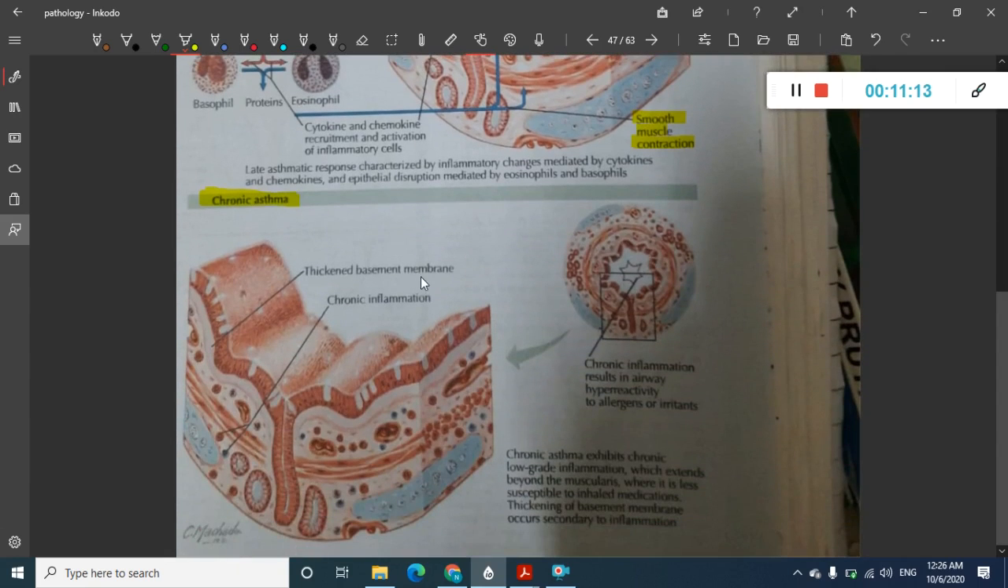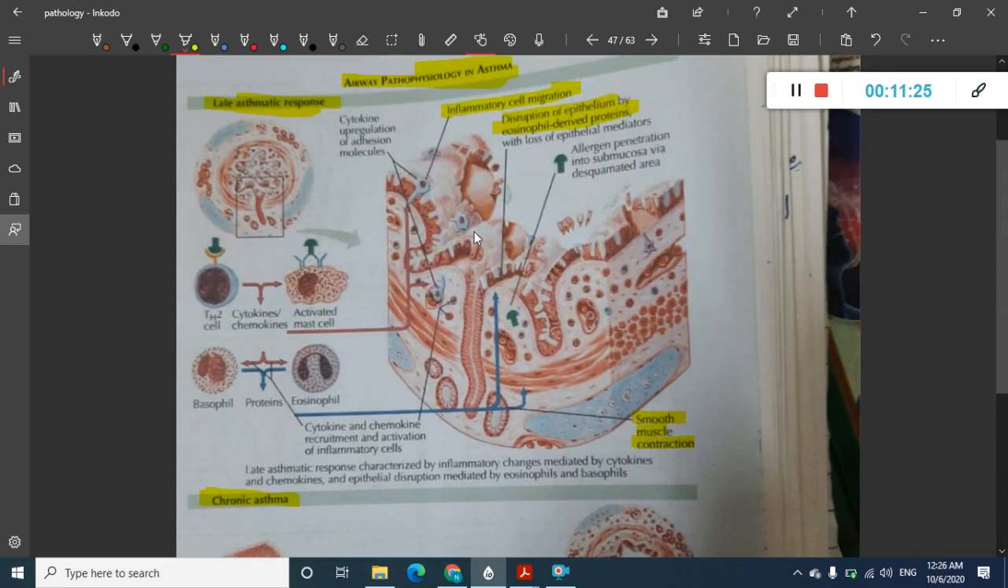Then there is the chronic asthma response. What is happening in the chronic asthma response? Number one, there is a thickened basement membrane, and there is chronic inflammation. These are the two things which are happening. See, here there is inflammatory cell migration. All the inflammatory cells are there, there are increased allergens, and a desquamated area is seen.